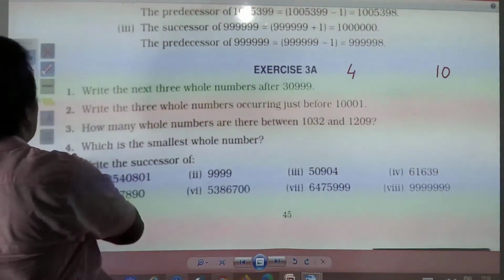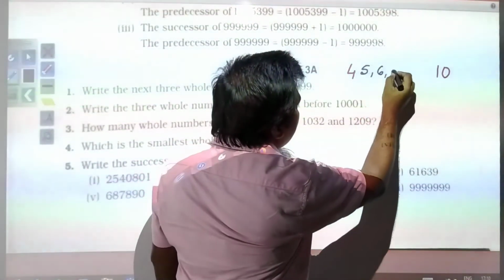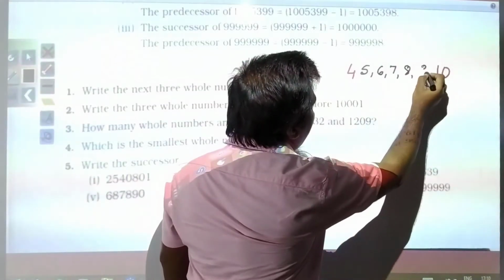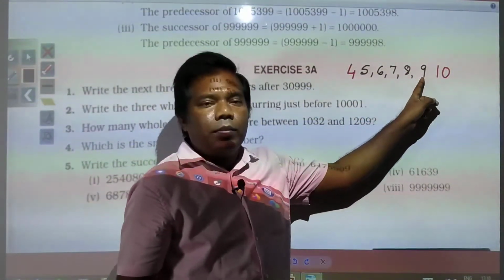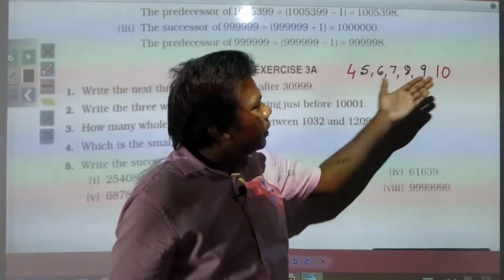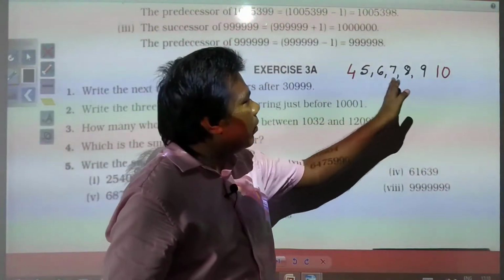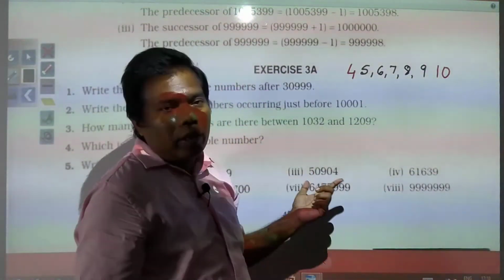In between we have 5, 6, 7, 8 and 9. It means we have 5 numbers. This was a very small range, that's why we could write and count. If bigger numbers are there, what would we do?